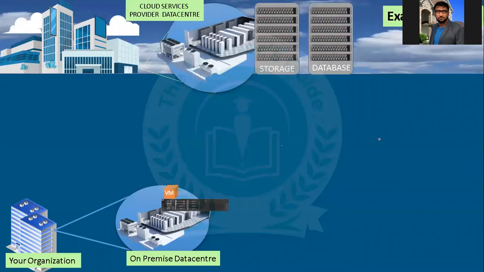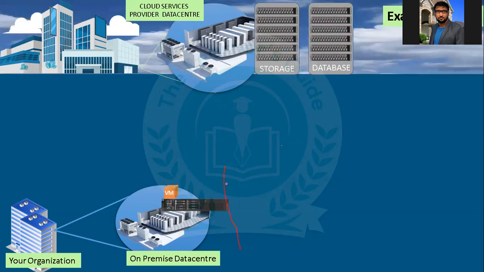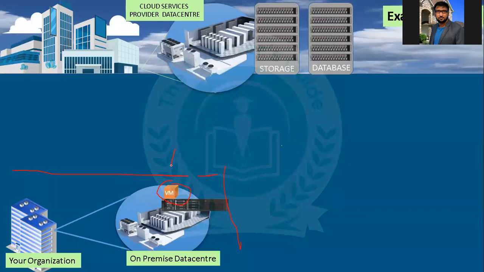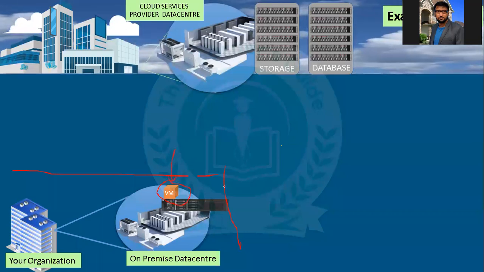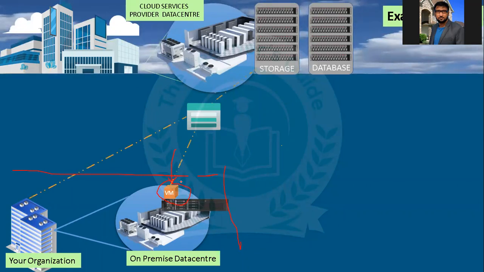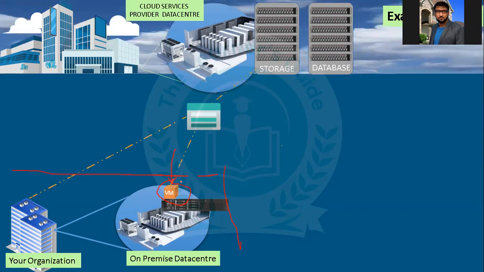The next example of PaaS, this is the second example. You have an on-premise data center here, and you have a virtual machine here, and in the virtual machine you have installed the application. Now you can take storage and database alone from the cloud. That is also a part of PaaS only.